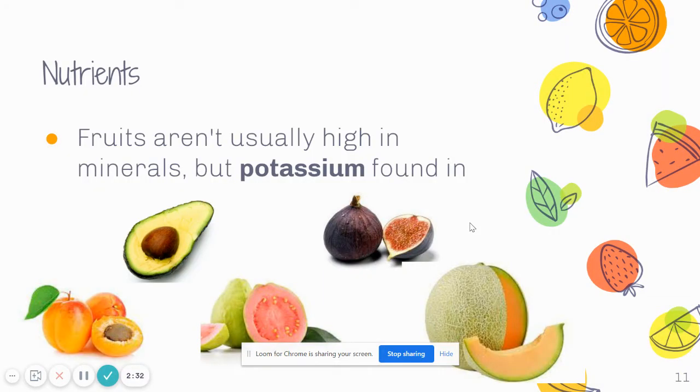Fruits aren't usually high in minerals, but quite a lot of fruit contain the mineral potassium. Examples of fruit that are high in potassium include apricots, avocados, guavas, figs, melons, and of course bananas.